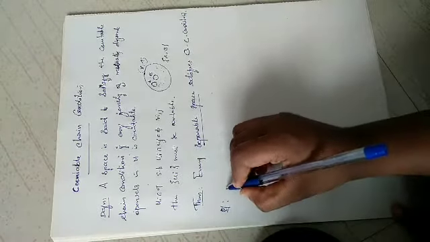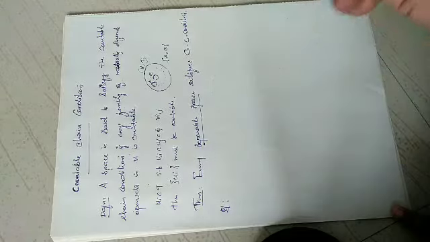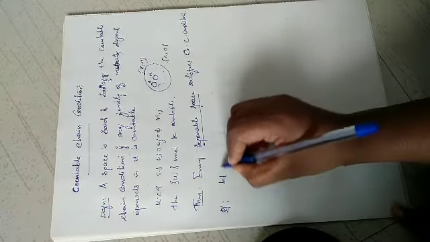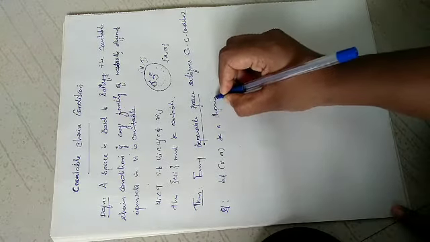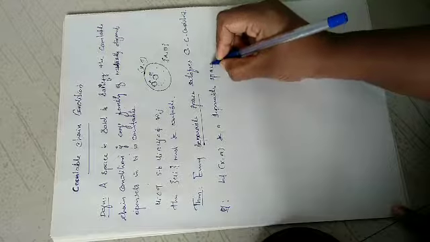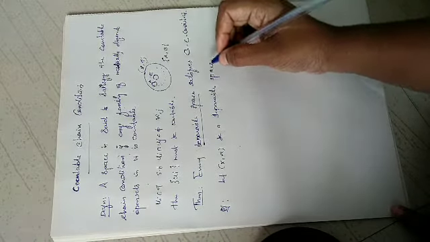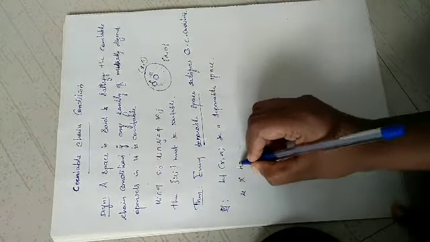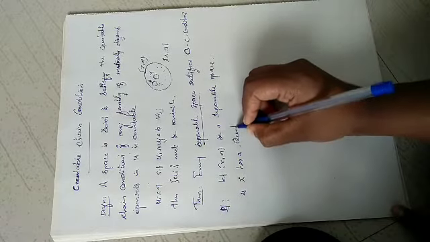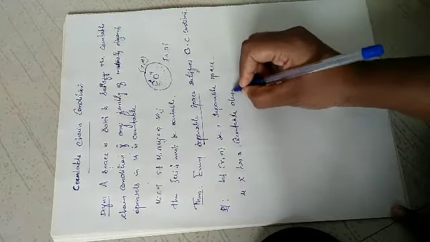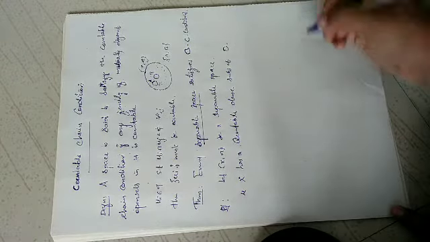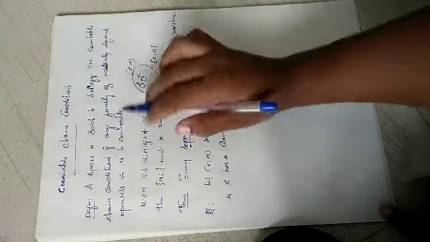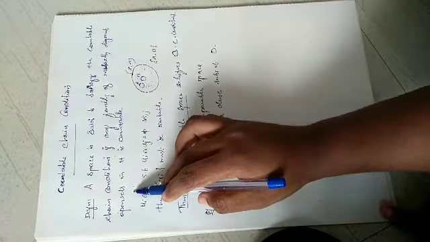So I take, let X be a separable space. Separable space means it has a countable dense subset. That is, X has a countable dense subset. We take it as D. Countable dense subset is taken as D. Now we want to prove that if you consider any family of mutually disjoint open sets, right?